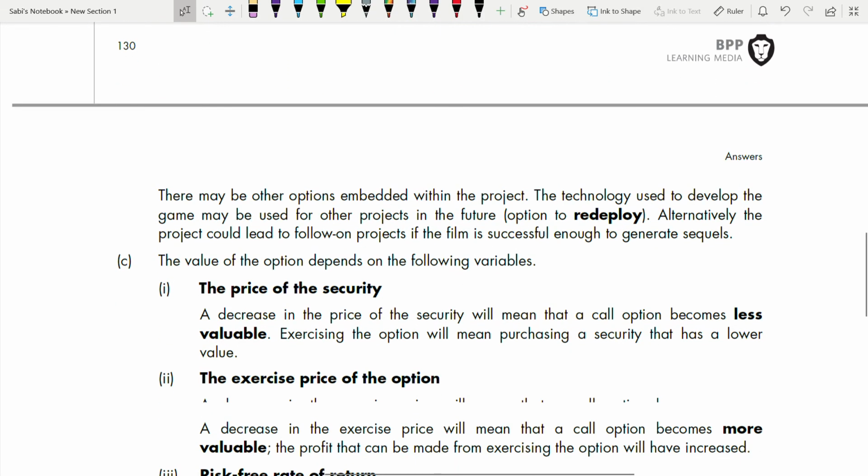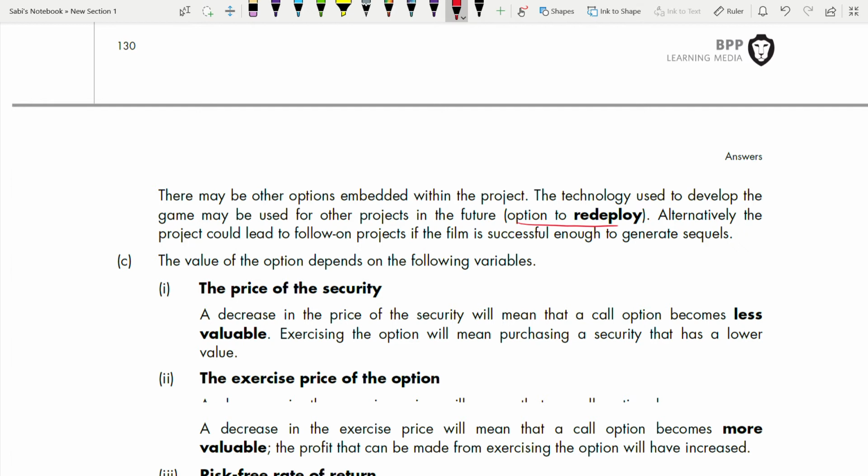So there may be other options embedded within the project. The technology used to develop the game may be used for other projects in the future. Option to redeploy, right? You can talk about other real options also. Option to redeploy is another type of real option. Alternatively, the project could lead to follow-on projects if the film is successful enough to generate sequels, right?